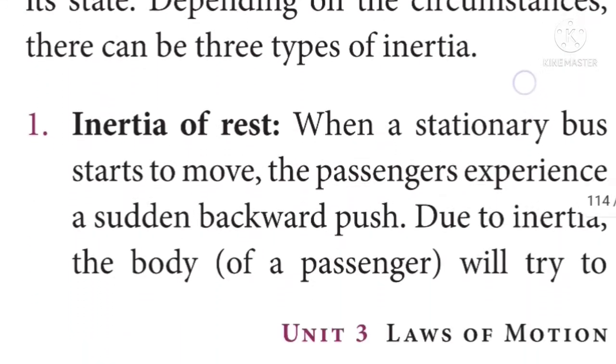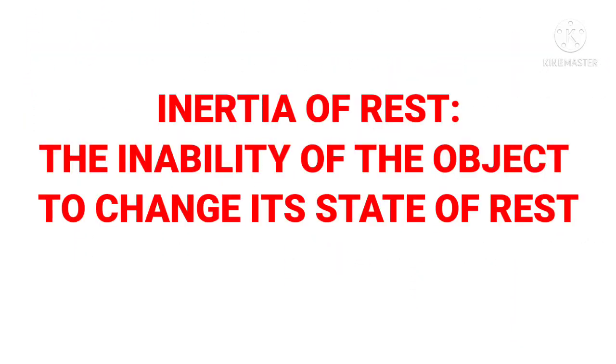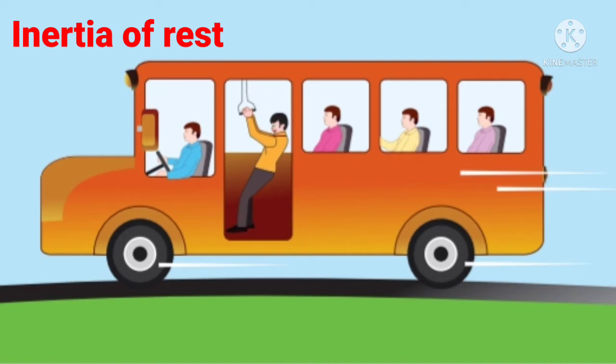Let us discuss that in detail. What is inertia of rest? It is nothing but the inability of the object to change its state of rest. For example, when a stationary bus starts to move, the passengers experience a sudden backward push.